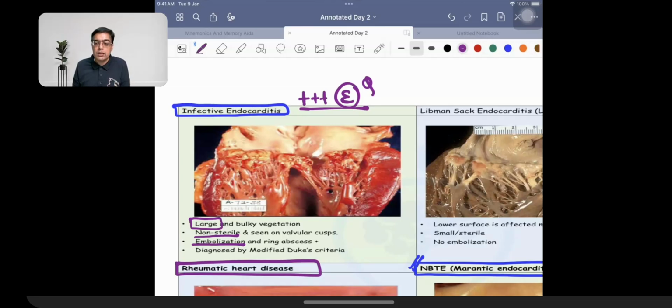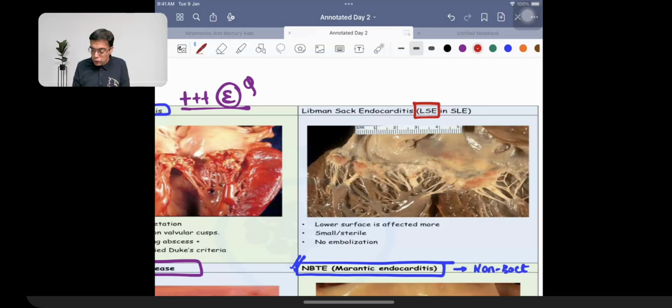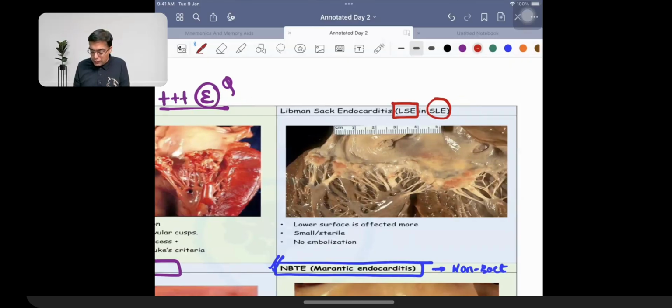The other thing that you need to remember is Libman-Sacks endocarditis. Libman-Sacks endocarditis is seen in a patient suffering from SLE. In patients suffering from SLE, the vegetations are going to be present on the valve surface. Both surfaces of the valves are affected. The lower surface is affected more in comparison to the upper surface, but both surfaces are affected. However, the good point is that there are fewer chances of embolization. So they are small, but they involve the lower surface more in comparison to the upper surface.